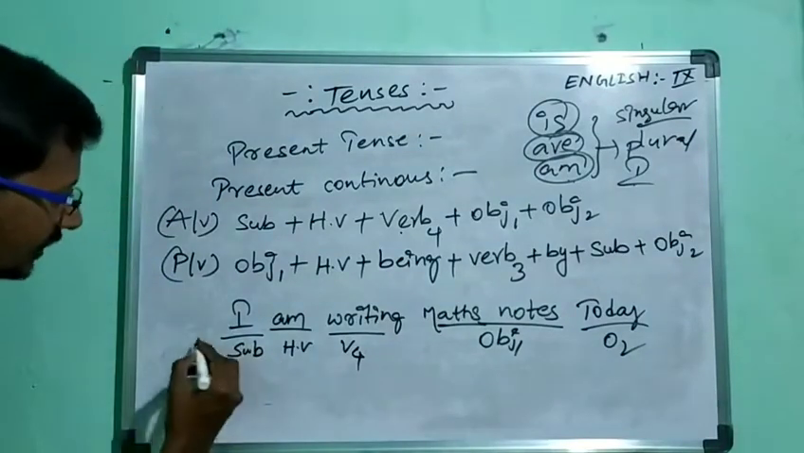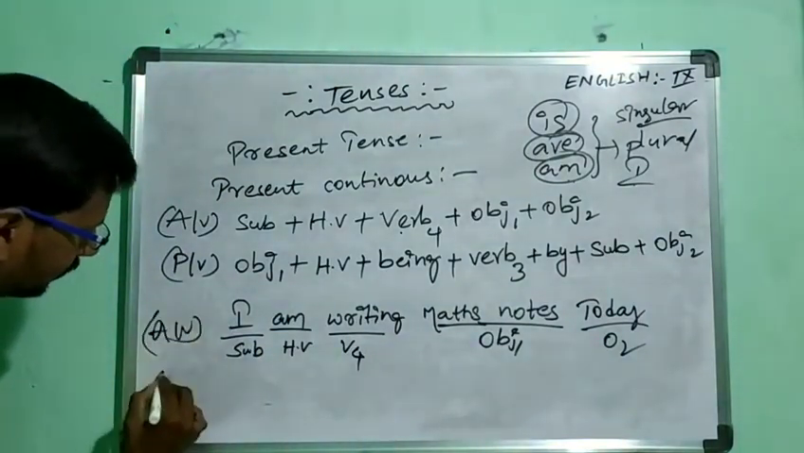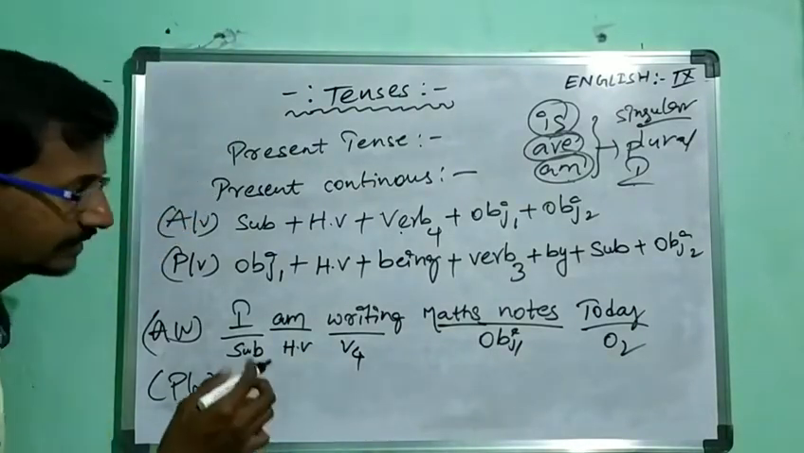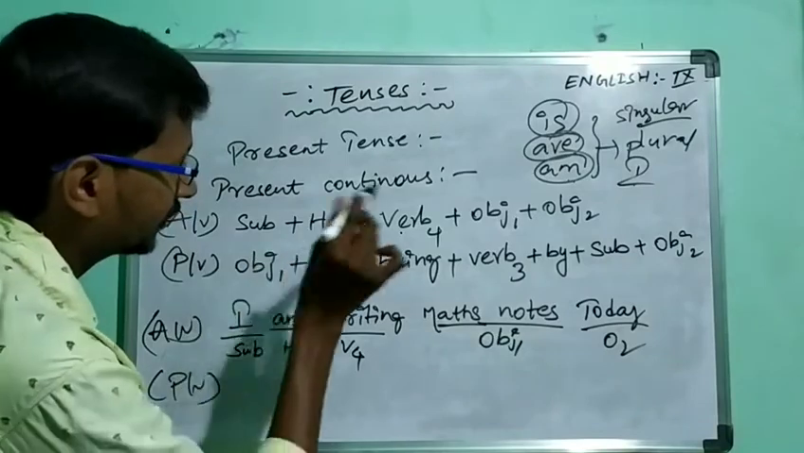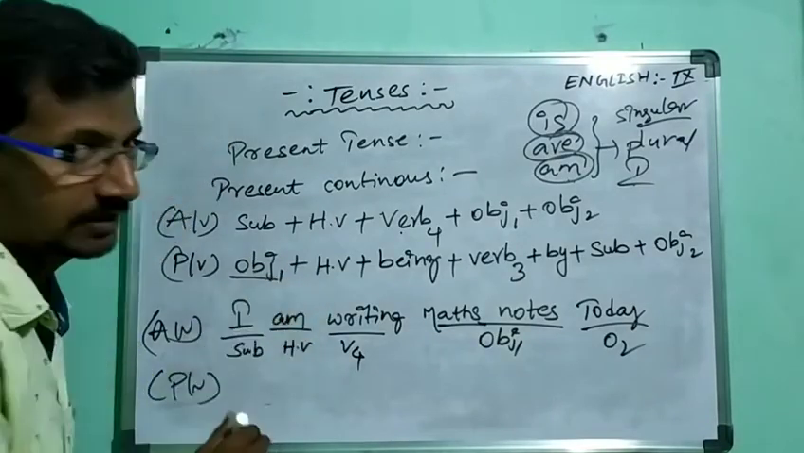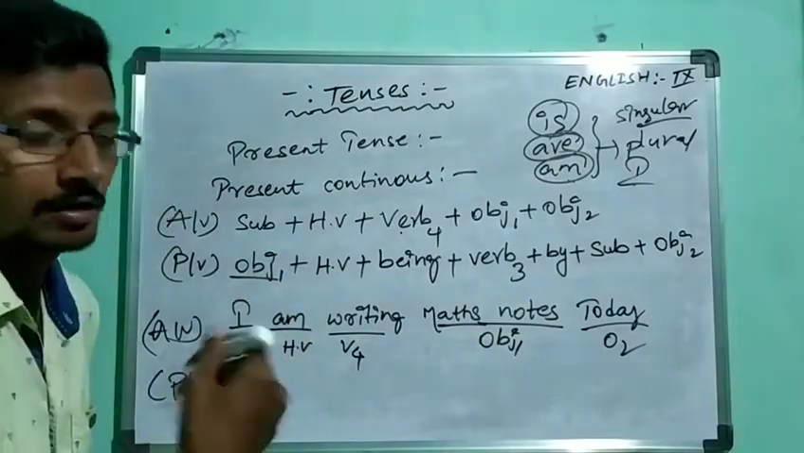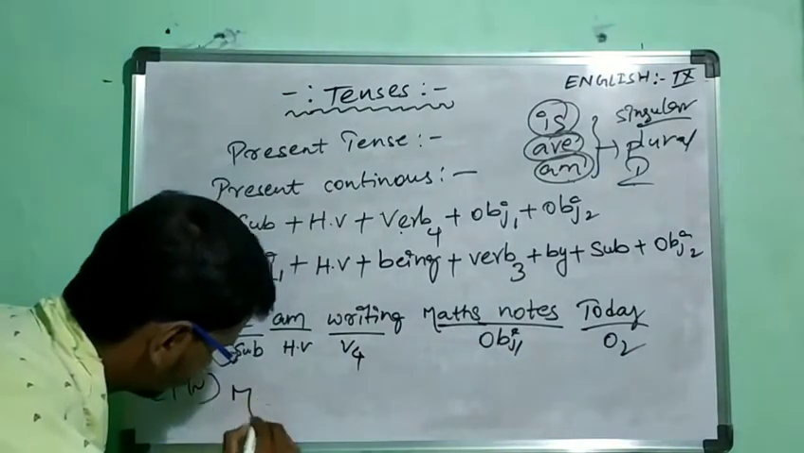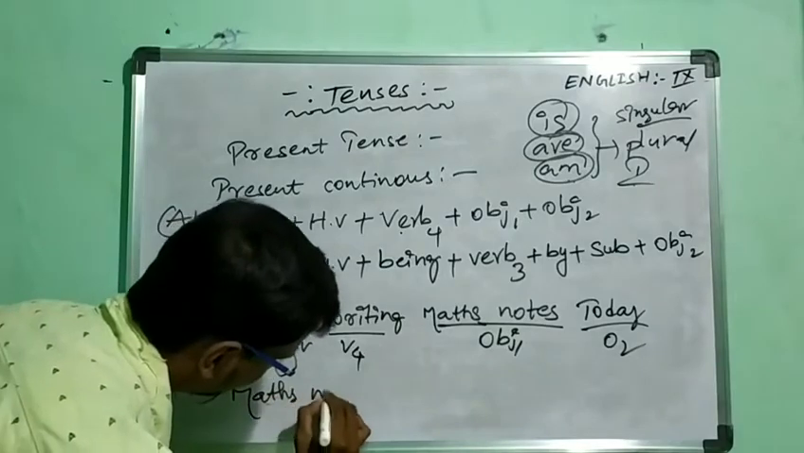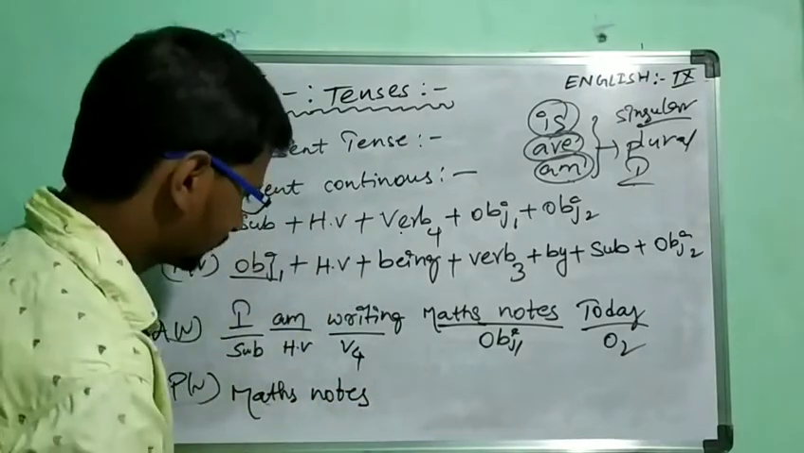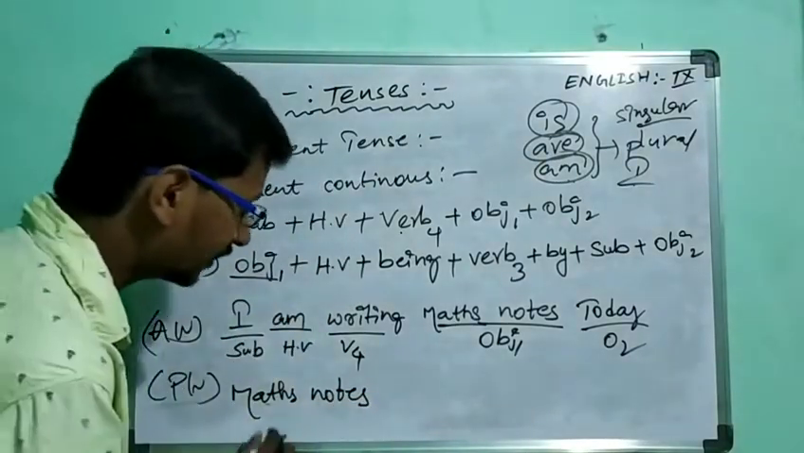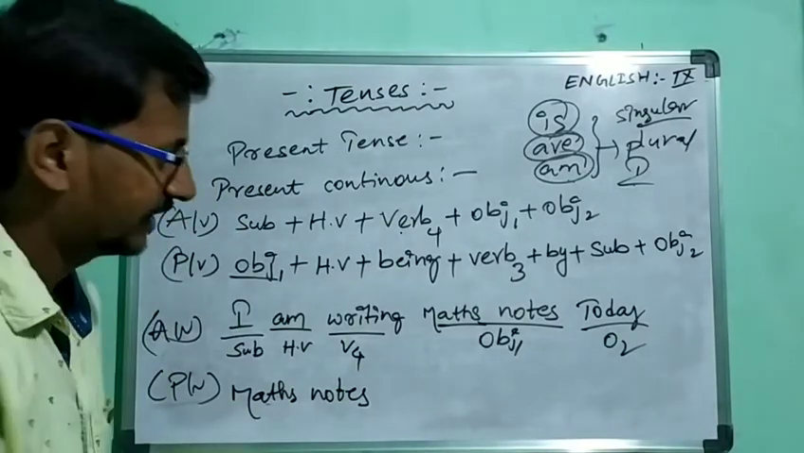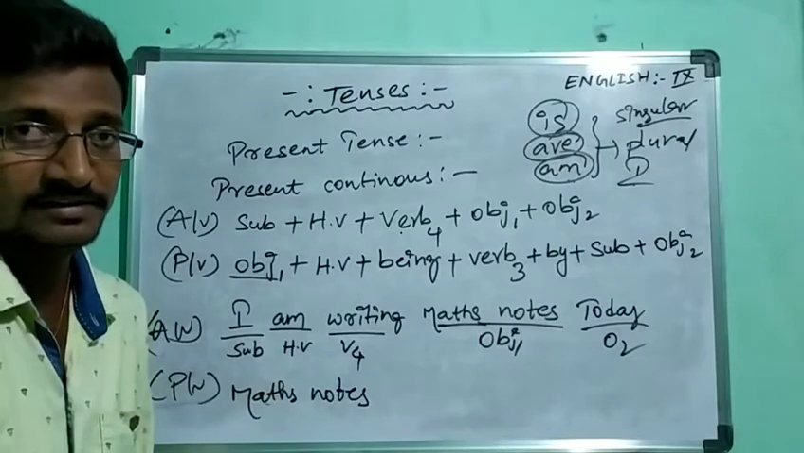So now, this is the active voice. So let us write the sentence in the passive voice. What is the structure of the passive voice in the present continuous? It should be started with object 1. So what is our object 1? Maths notes. Then next, is maths notes singular or plural? It is singular.